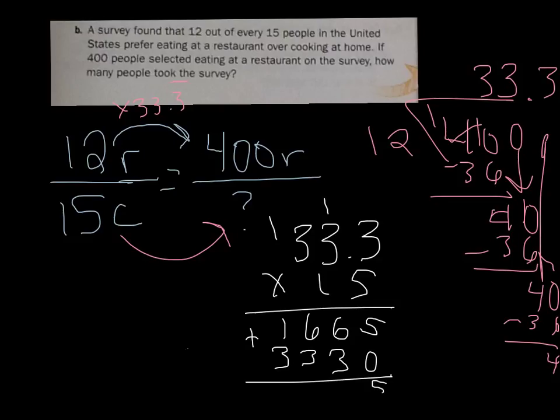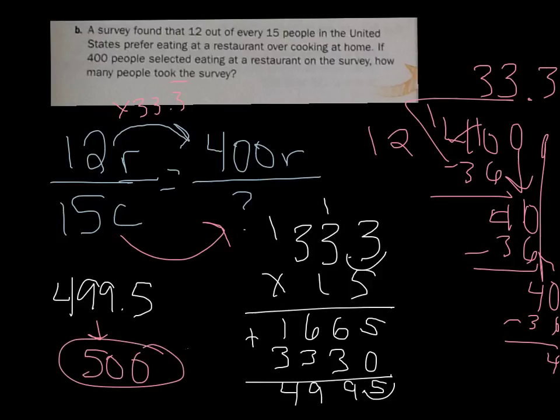I'm left with 5, 9, 9, 4. Remember, I have 1 decimal point, so I'm moving the decimal point over 1 spot. So my answer is 499.5. Now we want to know how many people took the survey. So we're going to want to round that number. Well, 499.5 can get rounded up to 500. So 500 people took this survey.